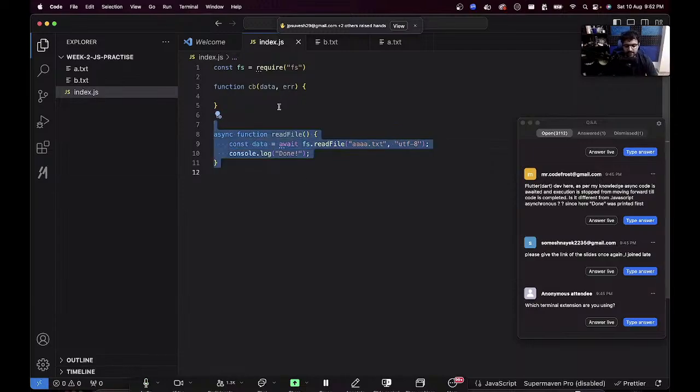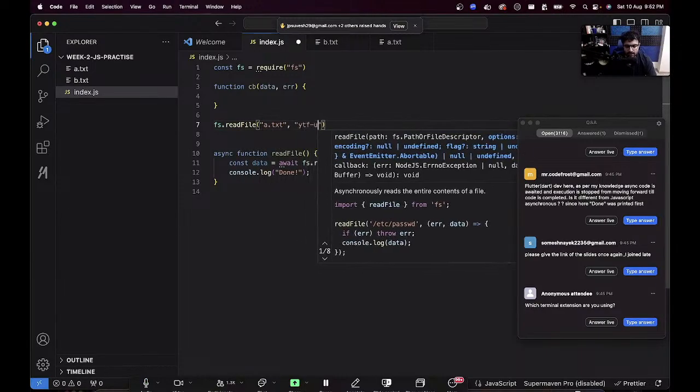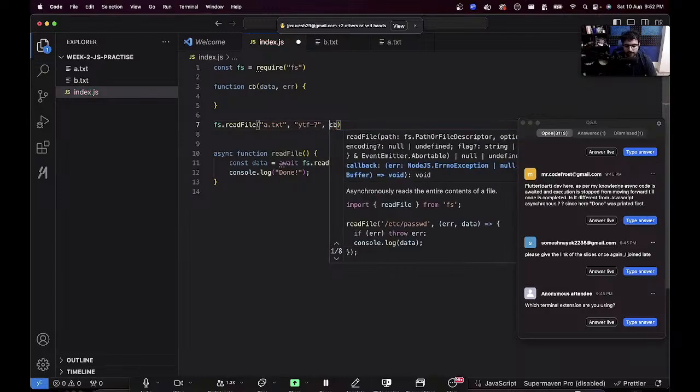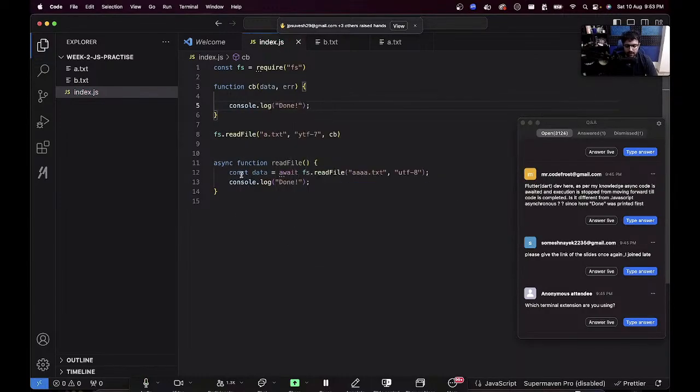This code that we've written over here is similar to this fs.readFile, a.txt, utf8, you get the idea, callback. And inside the callback function, you have console.log done. So this is probably what happens in Flutter when you're awaiting. It is similar to you writing code like this. Whenever the callback gets called, done is written inside it. Versus if you're writing it in the async await format, then it means the same thing. That doesn't mean the thread is stuck here. That means the thread is doing other things and will eventually come back to this done.